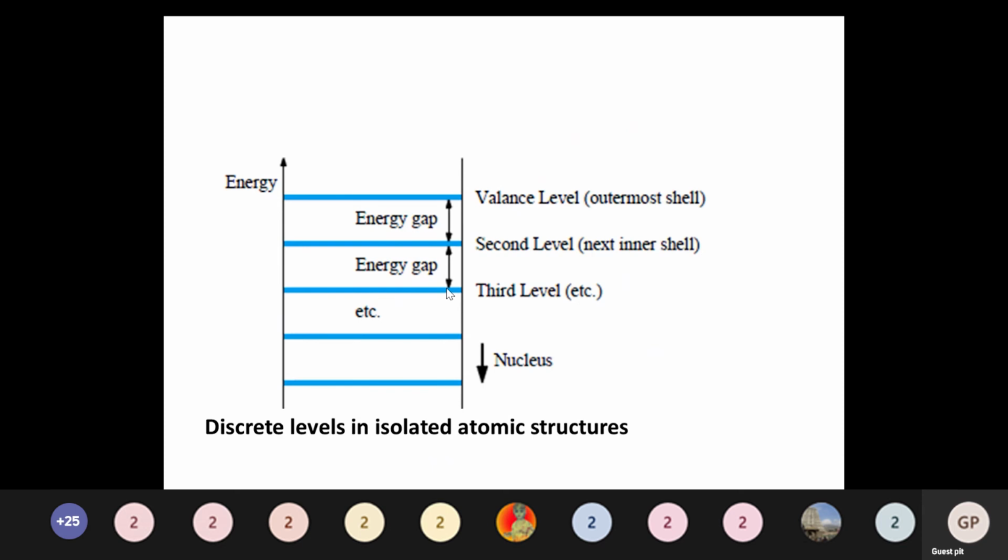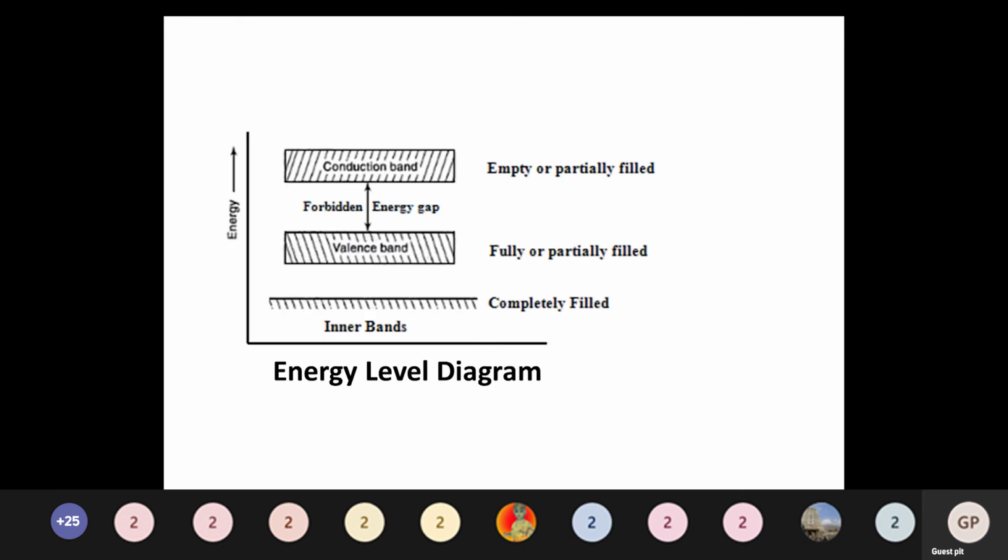So the distance between one level and the other level, or one shell and the other shell, is called the energy gap. The outermost shell is called the valence band, I told you, right? The previous band is called the conduction band.